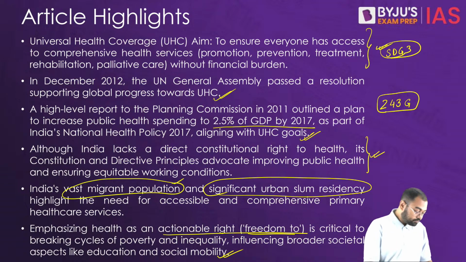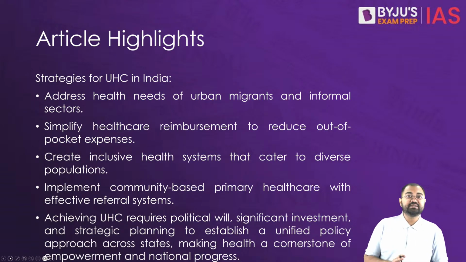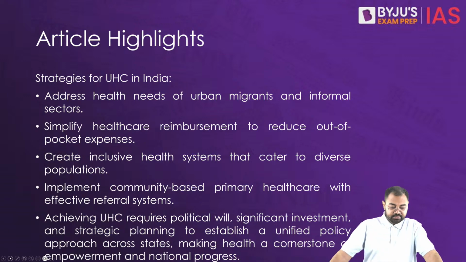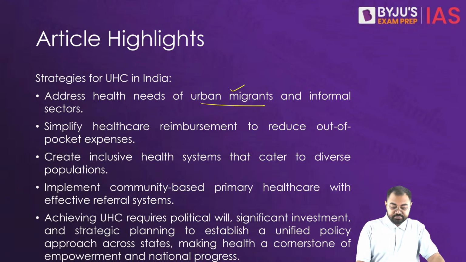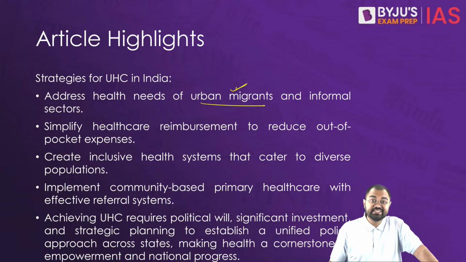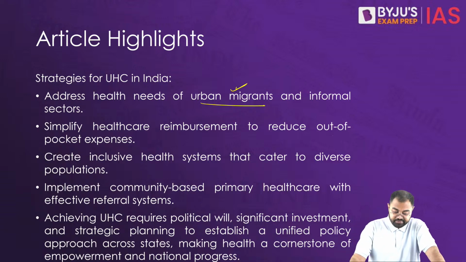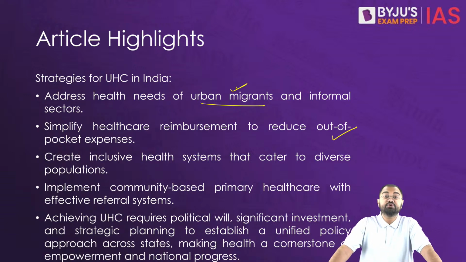Now, when it comes to India, if we want to realize universal health coverage, there are certain key areas that India has to understand and address. For example, the healthcare needs of the urban migrants and the informal sector are very crucial. And at the same time, we can simplify the healthcare reimbursements to reduce the out-of-pocket expenses that people have.